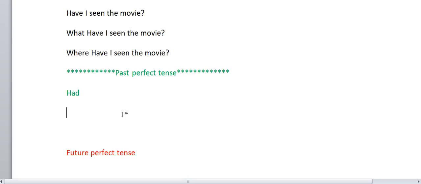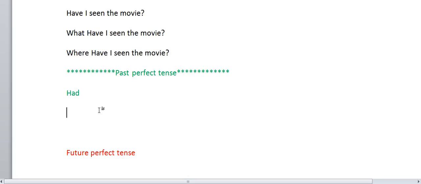Here, there is no condition after I, you, we, she, it. It is like simple past tense, where we use only did. There is no condition over there also, whether it is she or he, third person singular or first person singular.